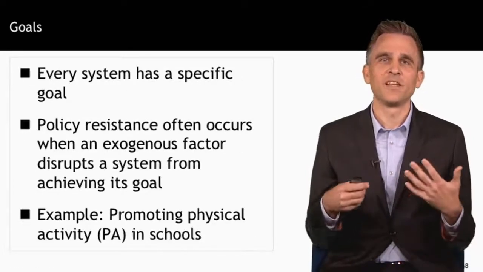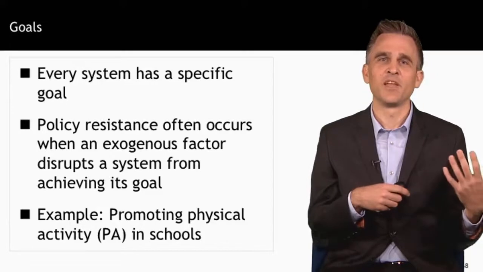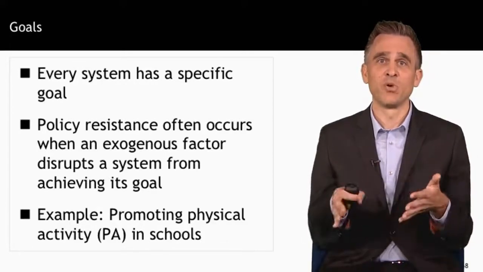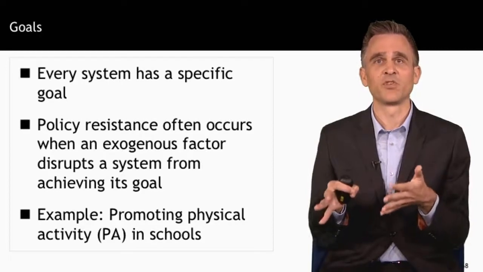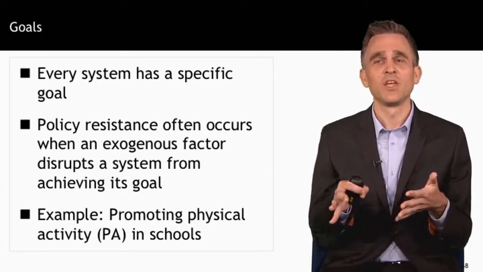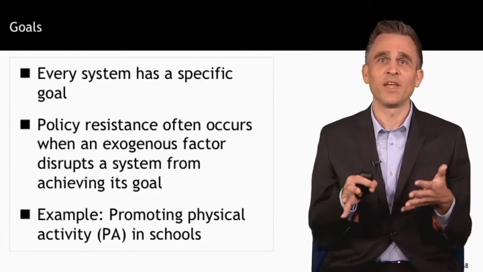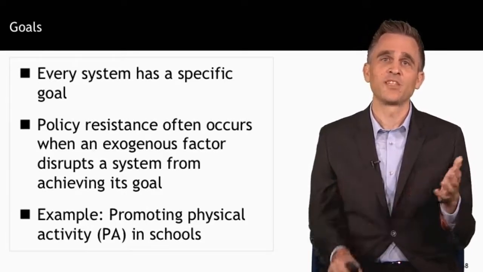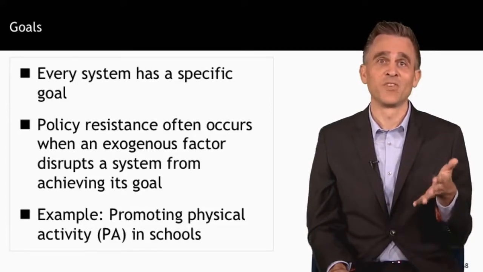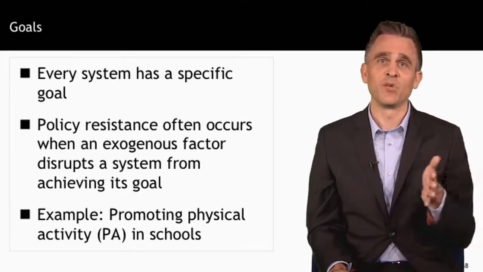Now, I want to go back to the idea of goals, which I talked about at the beginning. Another important factor that leads to policy resistance is goals, because every system has a goal that it's trying to achieve. And when a system is thrown off from achieving its goal, it will typically adapt in whatever way it needs to. In the case of Forrester's urban dynamics model, people had a basic goal to live a comfortable life. And if a city's growth begins to disrupt that goal, then people will adapt by moving away.